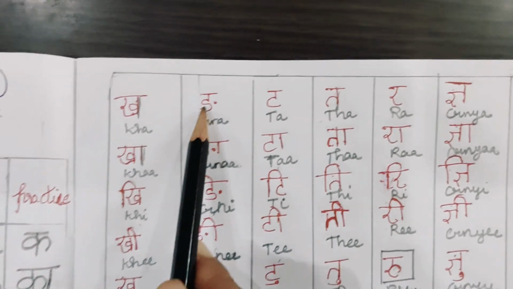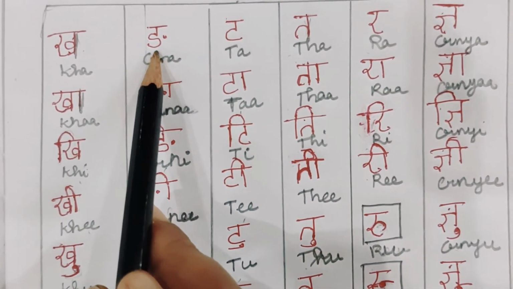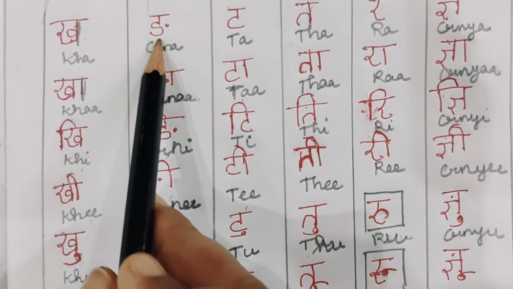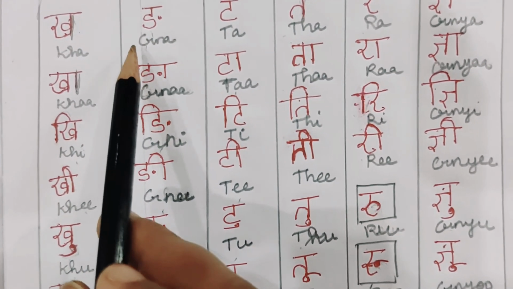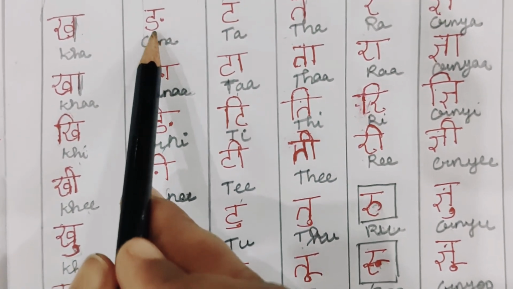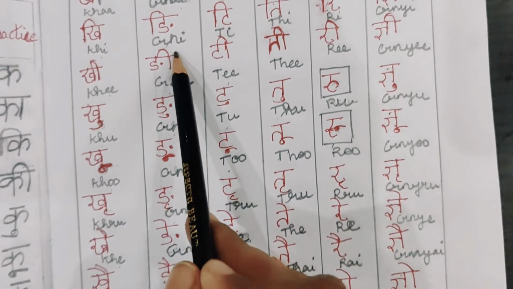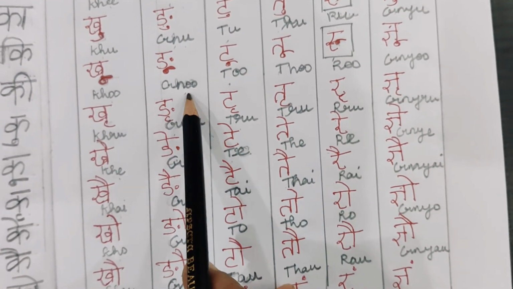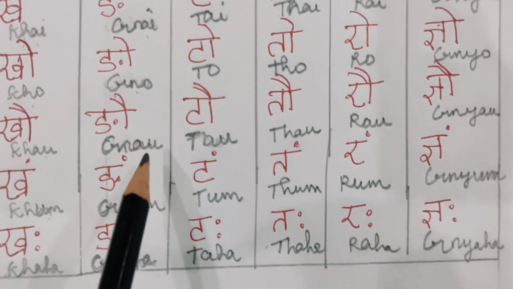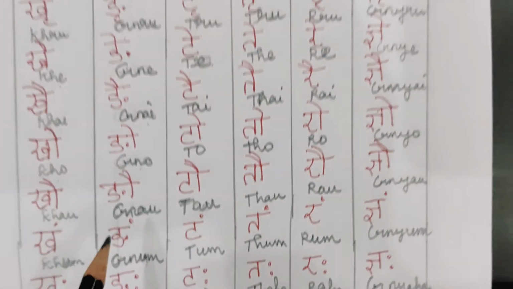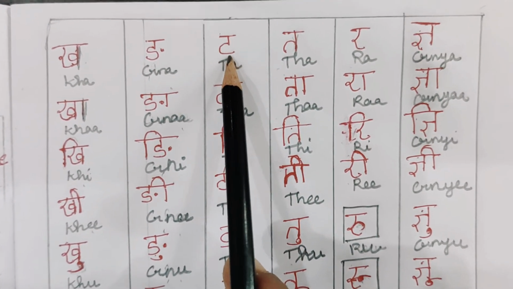And this is Nya. We don't have a standing line, so just at the bottom of the letter we write the matras for U, Uu and Ru. So Nya, Ni, Nyu, Nu, Ne, Nai, No, Nau, Nam, Nyaha. Like that you have to practice. This is Ta. You don't have a standing line.